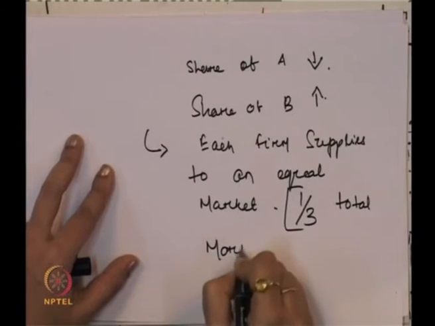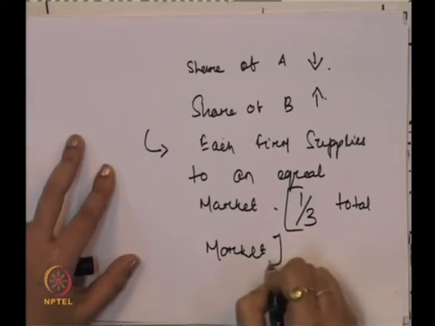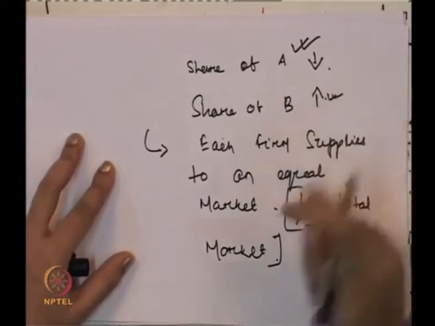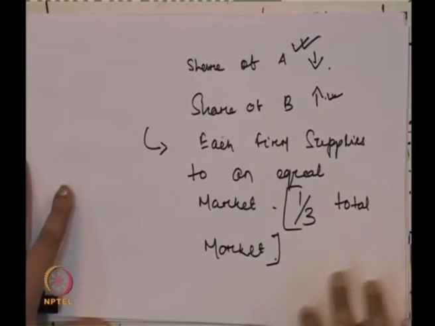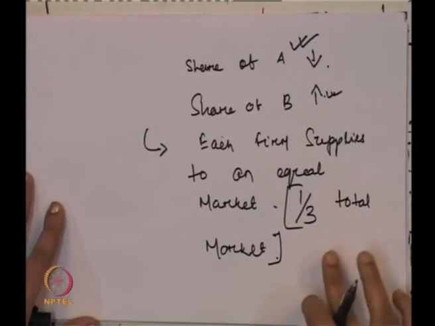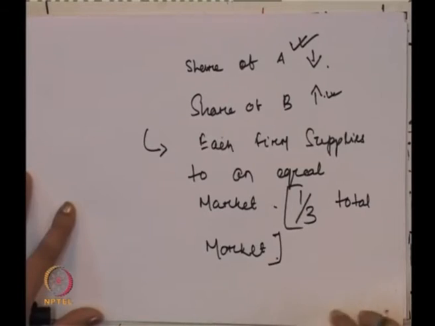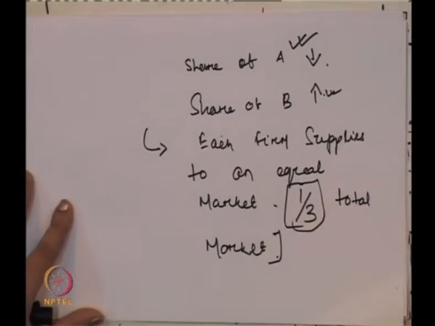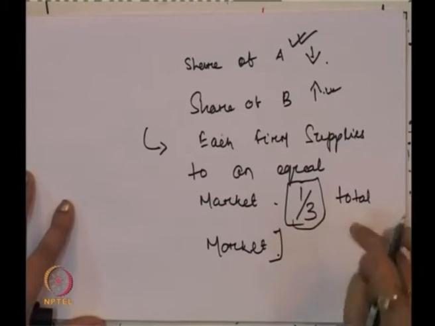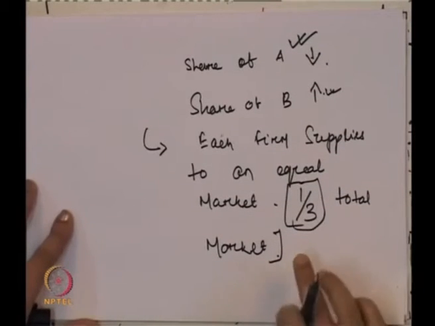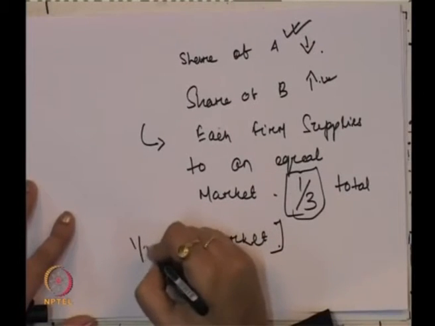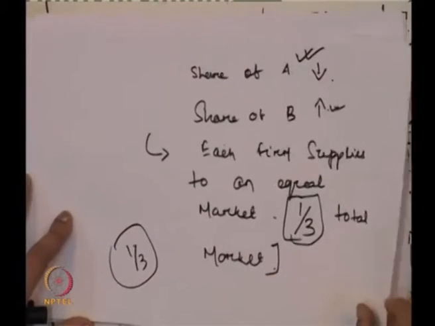Initially the share of A was higher than the share of B, but with this action reaction pattern, finally each firm reaches a situation where they are producing 1/3 of the total market, and the remaining 1/3 is not produced by either A or B.